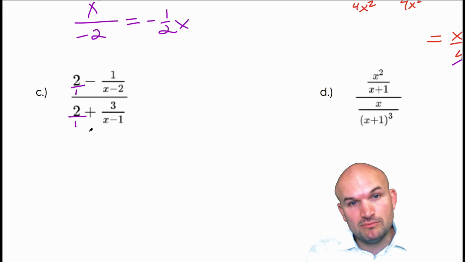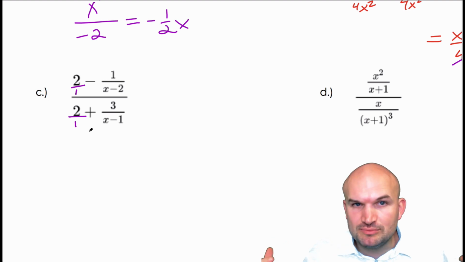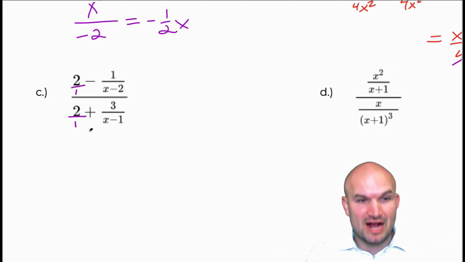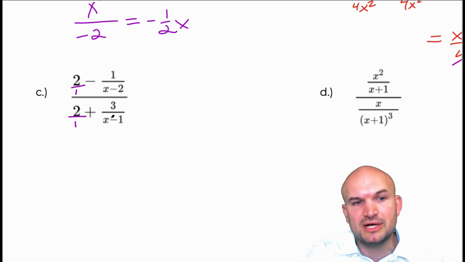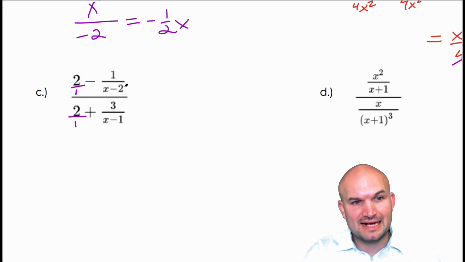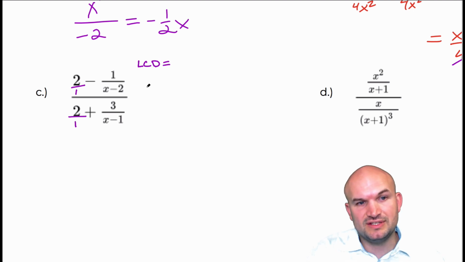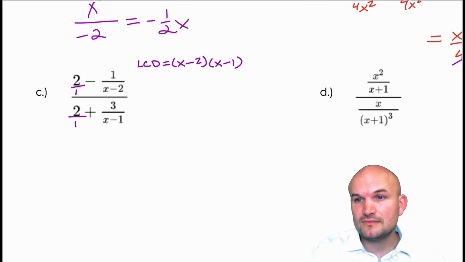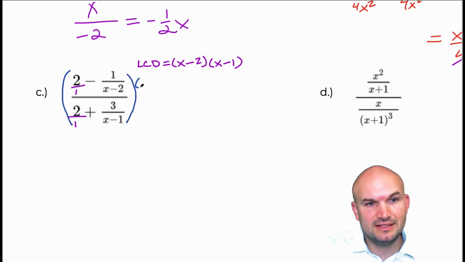And so what that's going to do is, when you multiply by the LCD, rather than trying to obtain the LCD so you can combine them, if you multiply everything by the LCD, you're going to eliminate the fractions, or eliminate the denominators. And that's basically our point. We want to eliminate the fractions in the numerator and the denominator, so we just have one fraction. So in this case, I see that my denominators are 1, x minus 2, 1, and x minus 1. So I can say that my LCD of all these fractions is just going to be the product of these two denominators, which would be x minus 2 and x minus 1. So what I'm going to do is multiply everything by the LCD.